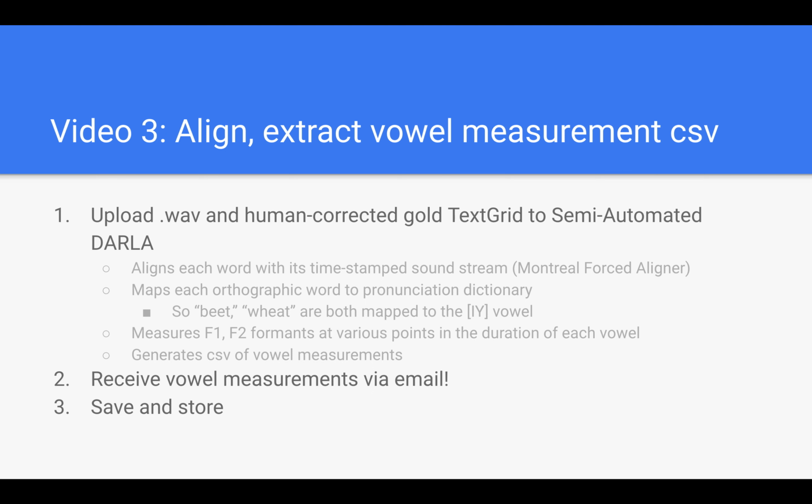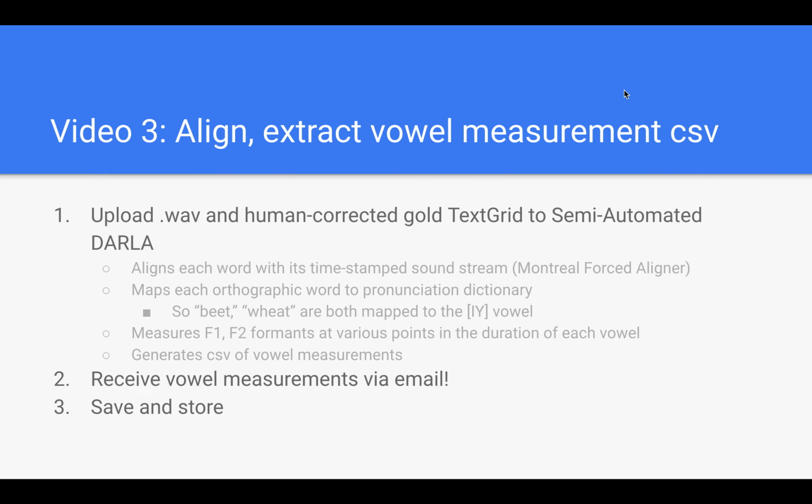Then DARLA is going to measure the F1 and F2 formants, which again represent the position of the tongue in the mouth at various points in the duration of each vowel, and it's going to put those measurements into a CSV file, which we will receive via email, and then we're going to save and store it, and that's what we're going to do. So I'll show you how to do all of that on my desktop.